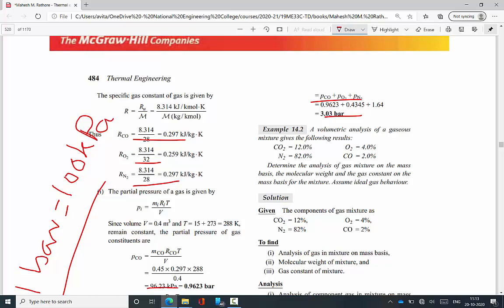This is one typical problem for ideal gas mixtures. Tomorrow we will discuss another problem. With that problem, I can go to the next topic. Okay, thank you.